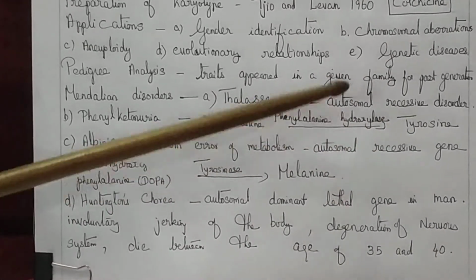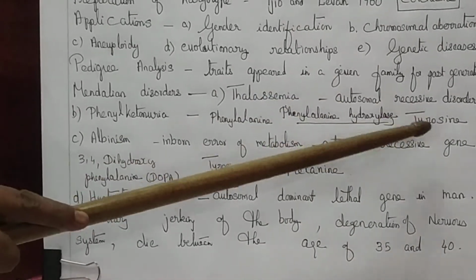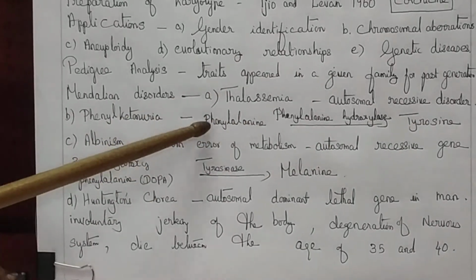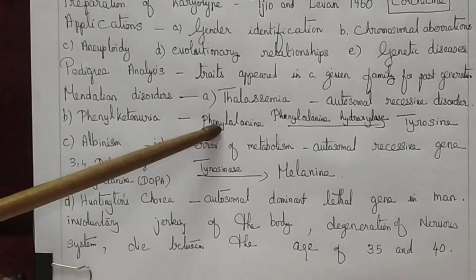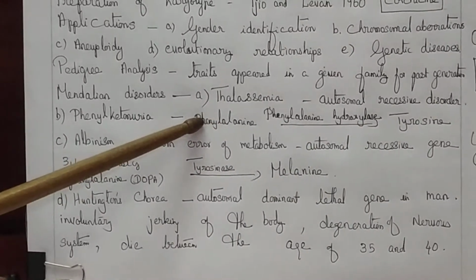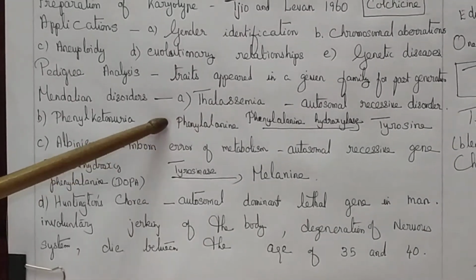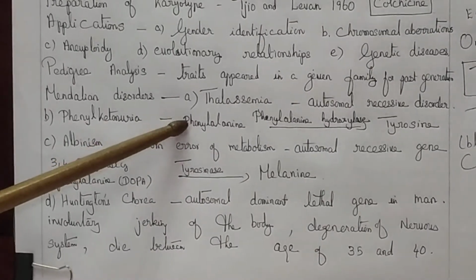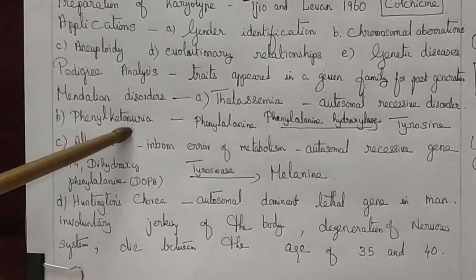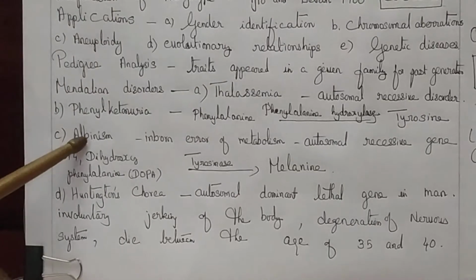If this enzyme is lacking, phenylalanine cannot be converted into tyrosine. Phenylalanine is instead converted into phenylpyruvic acid, which is excreted via urine. The symptoms of the disease are mental retardation and reduced pigmentation in the skin and hair. That is phenylketonuria.